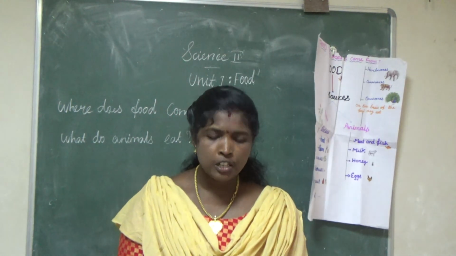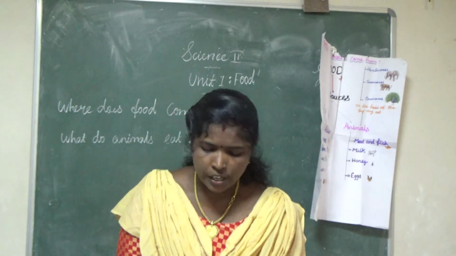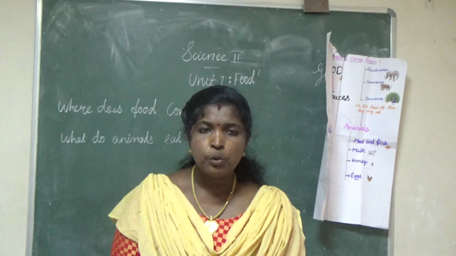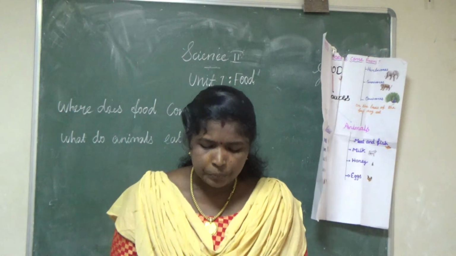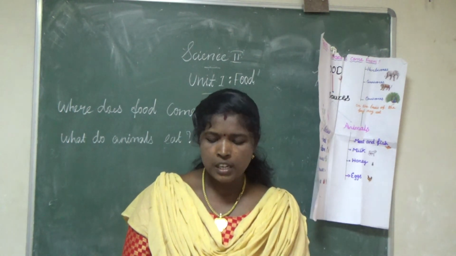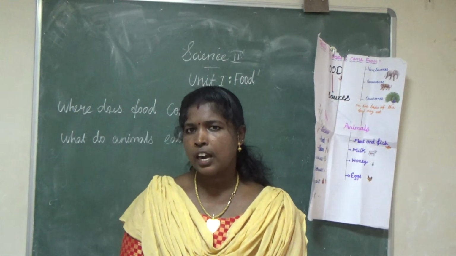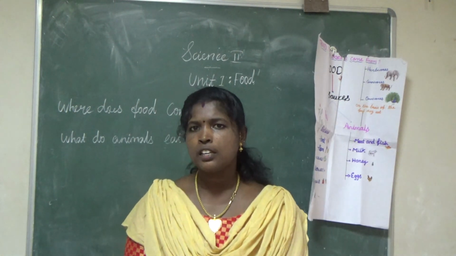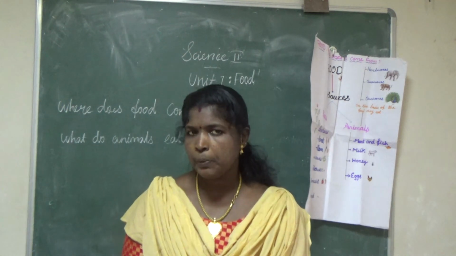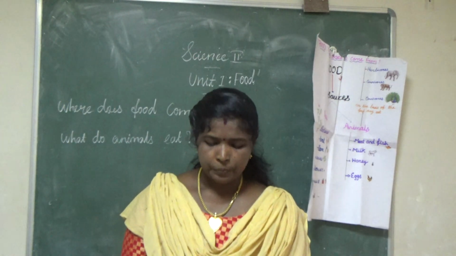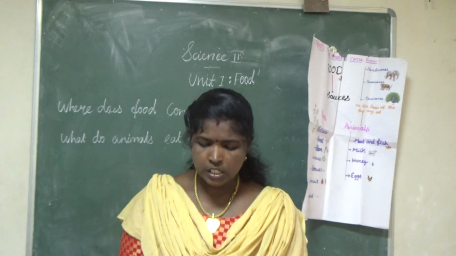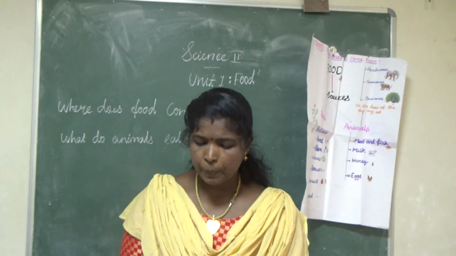Next, Roman letter 2. Very short answer type questions. Give one word for the following. The green pigment present in leaves of green plants. The leaves are green in color. Which pigment is present in the leaves? Chlorophyll.